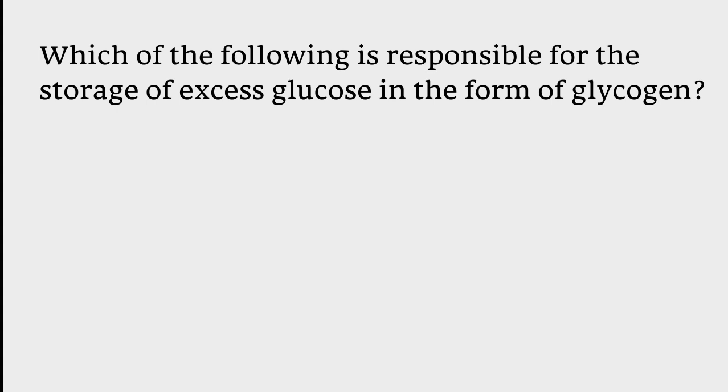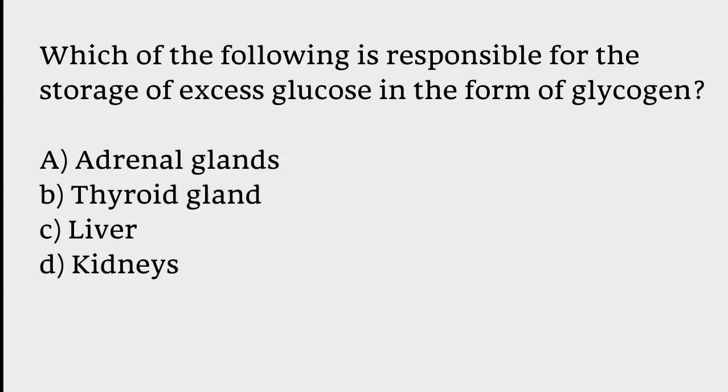Which of the following is responsible for the storage of excess glucose in the form of glycogen? Adrenal glands, thyroid gland, liver, kidneys. The correct answer is option C. Liver is responsible for the storage of excess glucose in the form of glycogen.